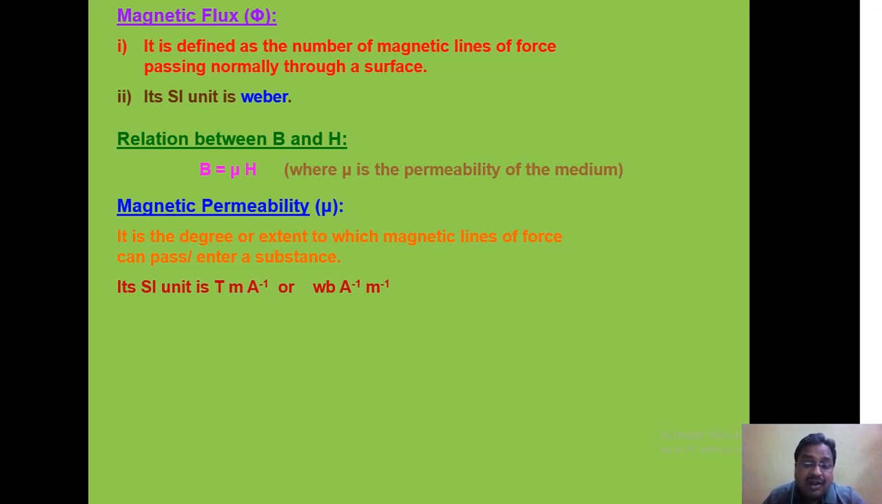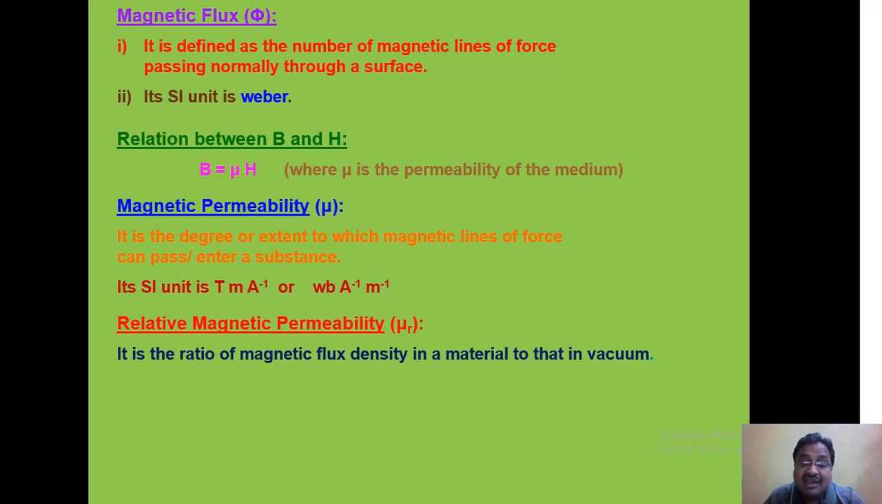And magnetic permeability, what is it? It is the degree or extent to which magnetic lines of force can pass or enter a substance. So, it gives an idea about the degree of magnetization. In SI, it is measured in Tesla meter per ampere or Weber per ampere per meter. Correspondingly, we will now discuss another quantity, that is relative magnetic permeability, denoted by mu r, where r is the subscript here. What is it?